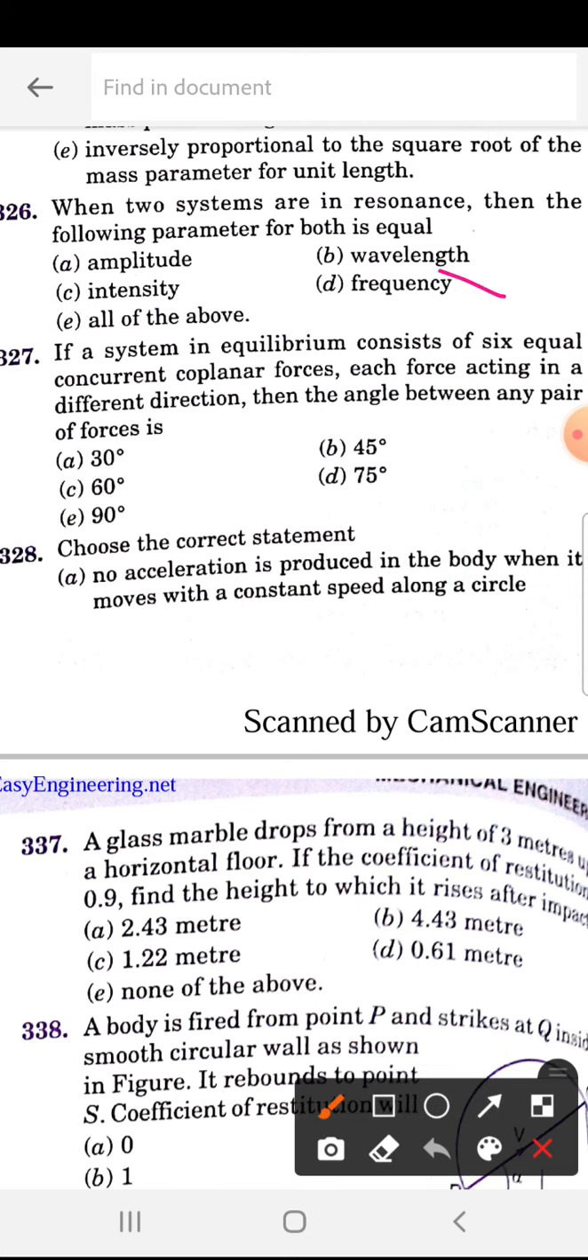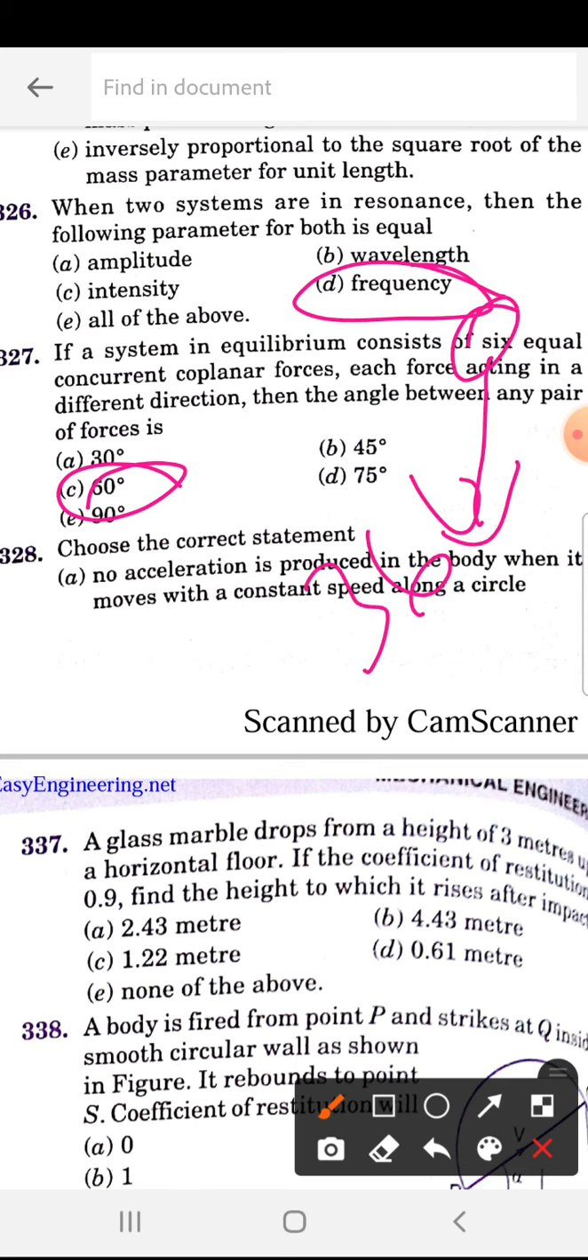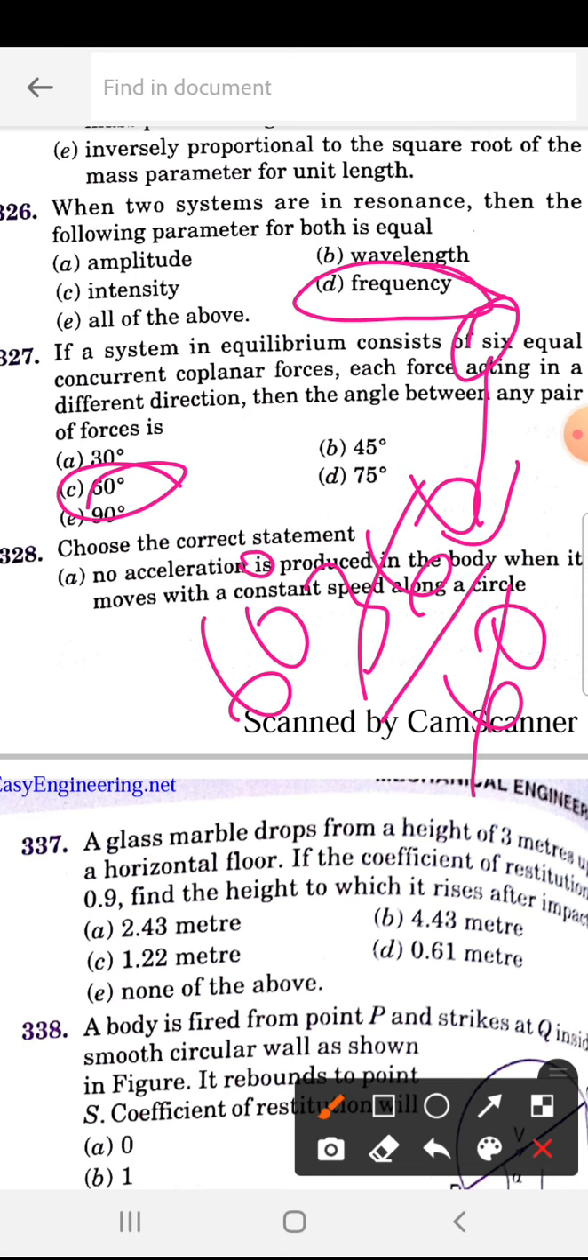Frequency will be equal. If a system in equilibrium consists of 6 equal concurrent coplanar forces, each force acting in a different direction, then the angle between any pair of forces will be 60, because there are 6 forces, so 360 by 6, equally directed, so this will be 60.